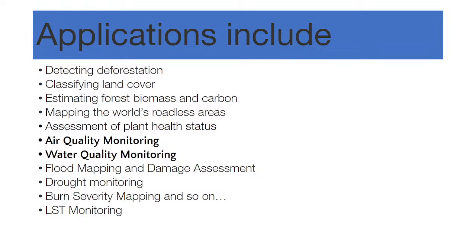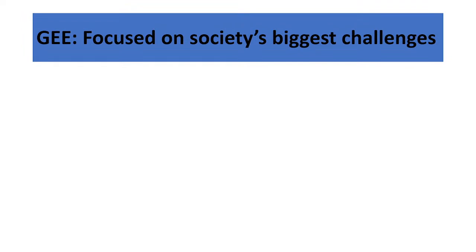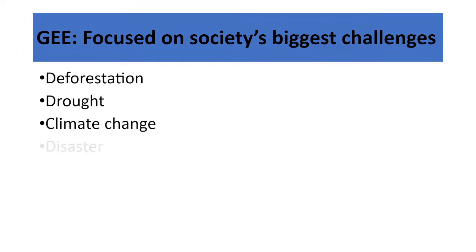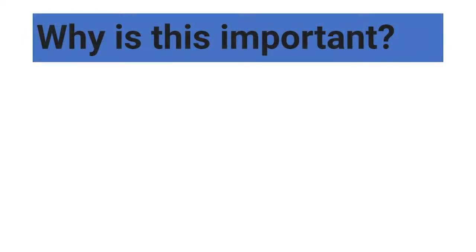LST or land surface temperature monitoring. Here I mentioned some applications, but any kind of remote sensing analysis we can easily do using this platform, very quickly and efficiently compared to other software. It is focused on society's biggest challenges such as deforestation, drought, climate change, disaster, diseases, global food security and sustainability. So why is this important at this time?